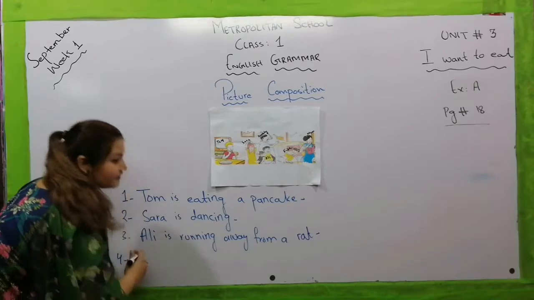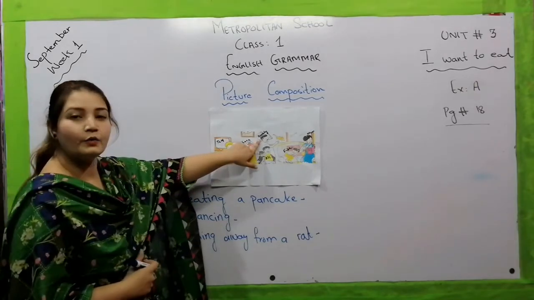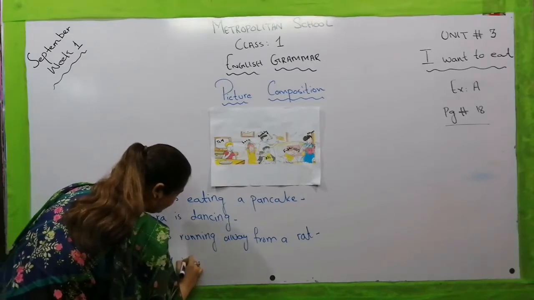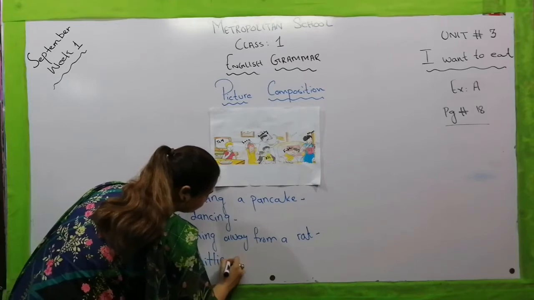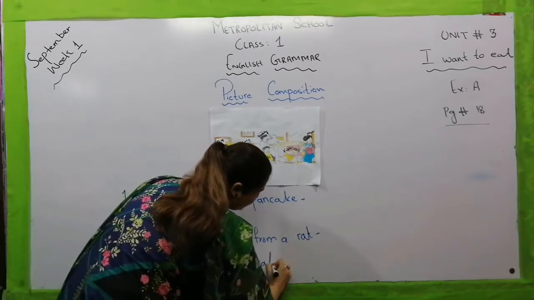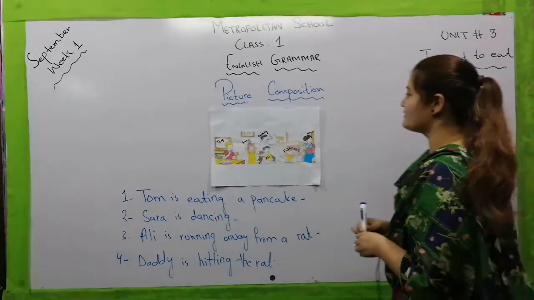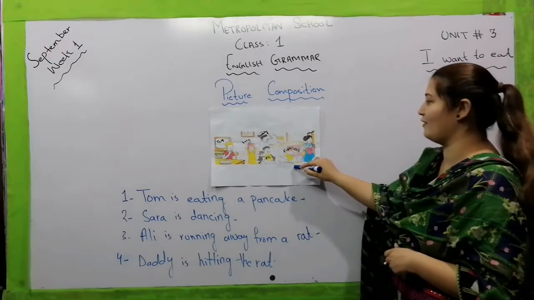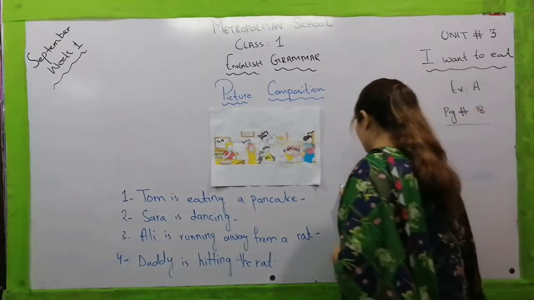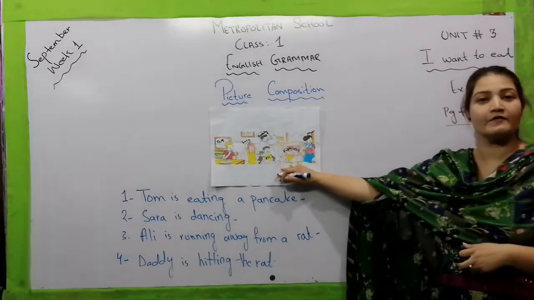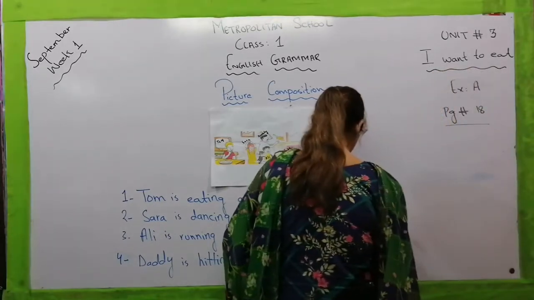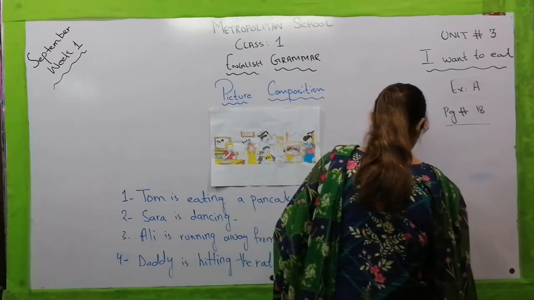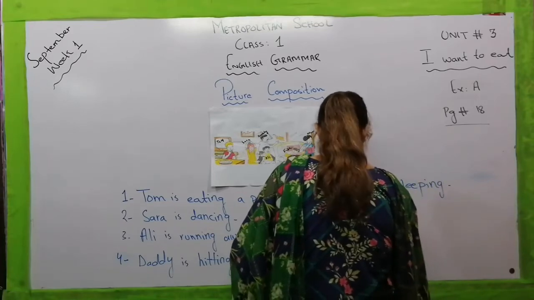Now let's move towards the next sentence. What is daddy doing here? He is hitting the rat. So we are going to write daddy is hitting the rat. Now let's move towards the next picture. As you can see, there is a beautiful girl who is sleeping on the sofa. So what are we going to write? What's her name? Her name is Fiza. So we will write it as Fiza is, what is she doing? Fiza is sleeping. She is resting.